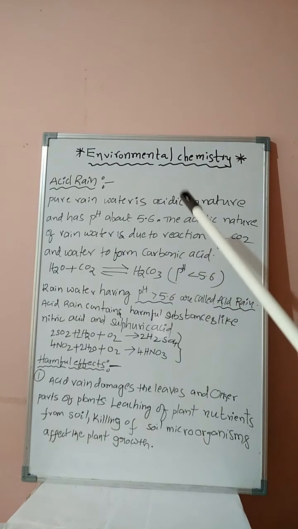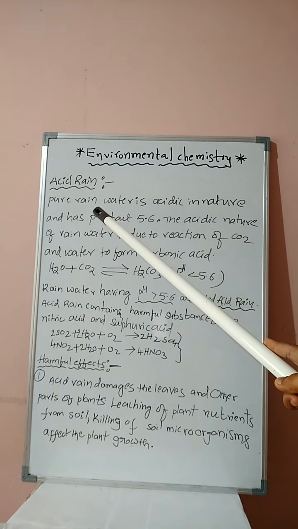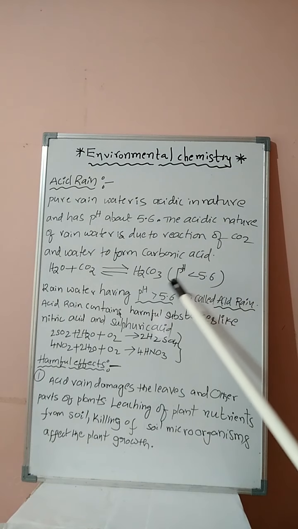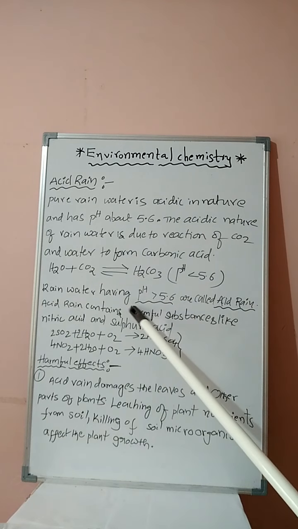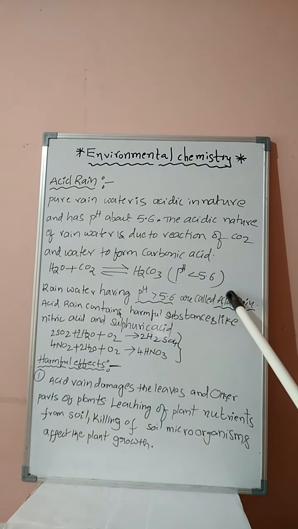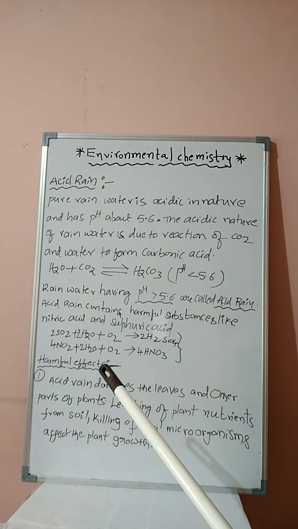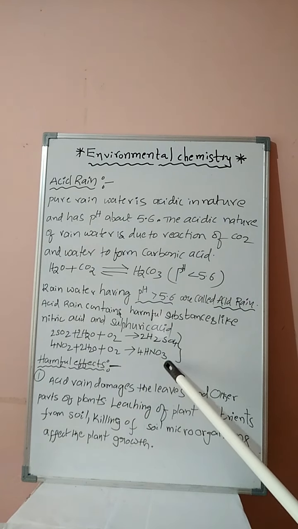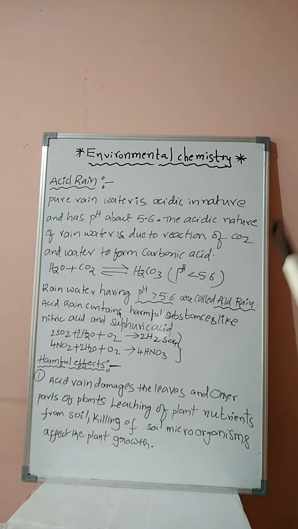Right, student? From an examination point of view, three questions we are expecting. First one, what is the pH of pure rainwater? That is 5.6, which is acidic in nature. What is the pH of acid rain? Greater than 5.6, less than 5.6, equal to 5.6, none of the above. Greater than 5.6 is the correct answer. Acid rain always has a pH greater than 5.6. The acid rain contains which of the following harmful substances? Sulfuric acid and nitric acid, which are formed by the reaction of rainwater with sulfur dioxide and nitrogen dioxide.